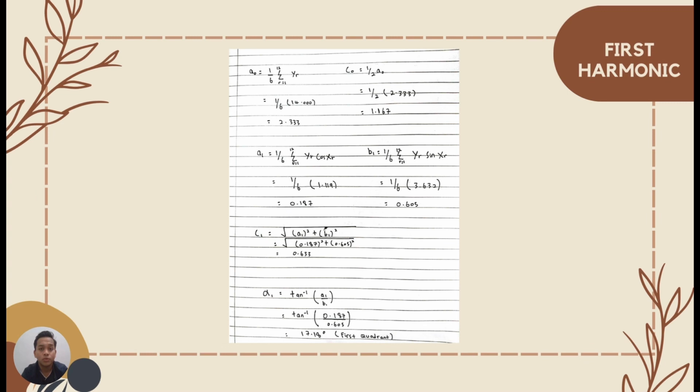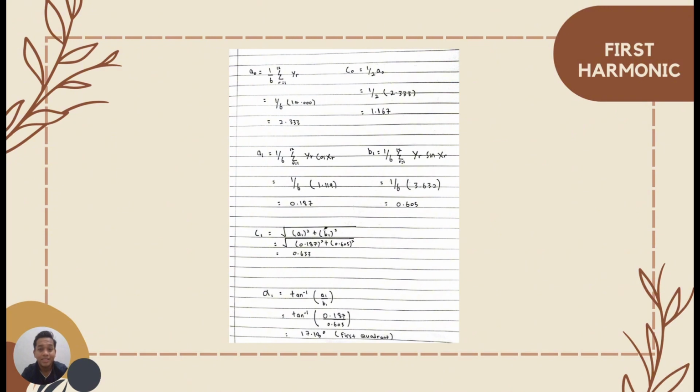Next, we need to calculate the first harmonic. First, I calculate the A naught and C naught. For C naught, I get 1.167, and for A naught, I get 2.333. And then we go to A1, B1, C1, and alpha 1. For alpha 1, we know that Y and X are positive, so it is in the first quadrant.